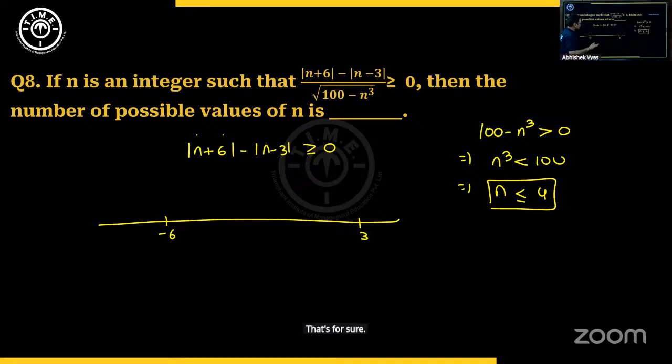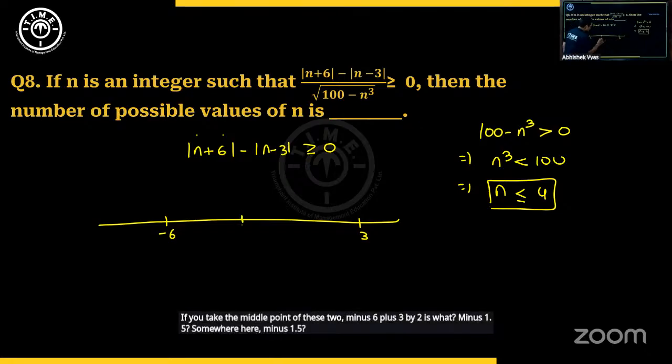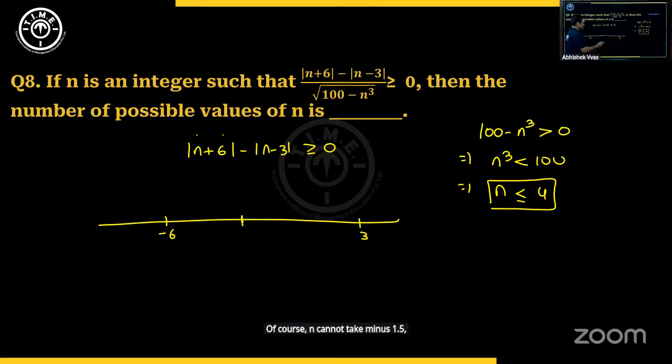That's for sure. If you take the midpoint of these two, (-6 + 3)/2, that is -1.5. Of course, n cannot take -1.5, but theoretically, if you put n equal to -1.5, this minus this becomes equal to 0. But -1.5 cannot be taken, though any value on the right can be taken. How many values are there on the right? -1, 0, 1, 2, 3, and we can go till 4, not beyond that. So how many values can n take? 1, 2, 3, 4, 5, 6. Thus the answer here will be 6.